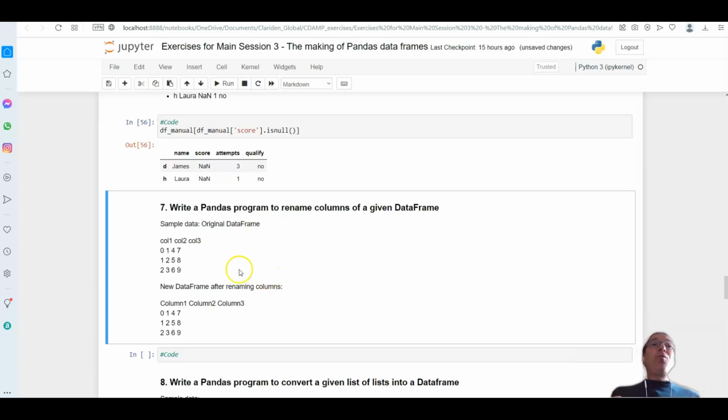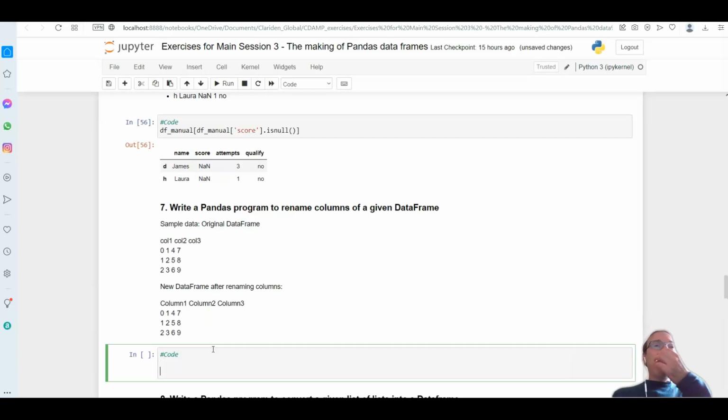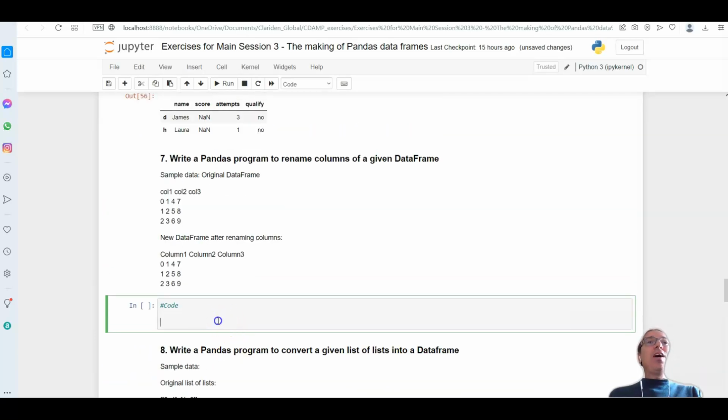First of all, for this case, I need to create my little data frame here, so we don't have it. I'm going to say df. First, I'm going to use the same idea as the index, the dictionary. So I'm going to create my little dictionary.